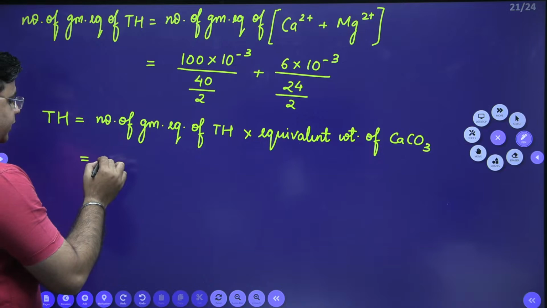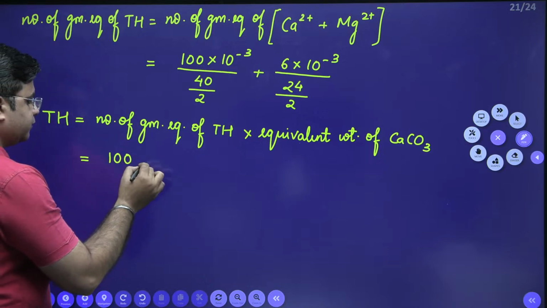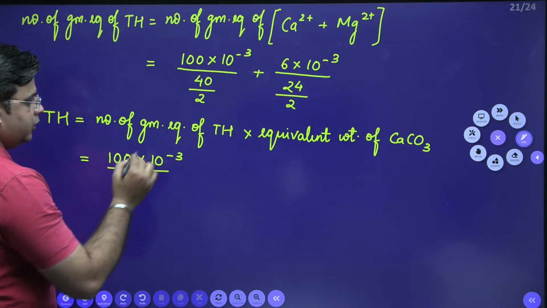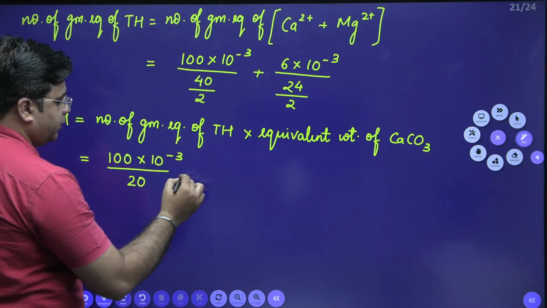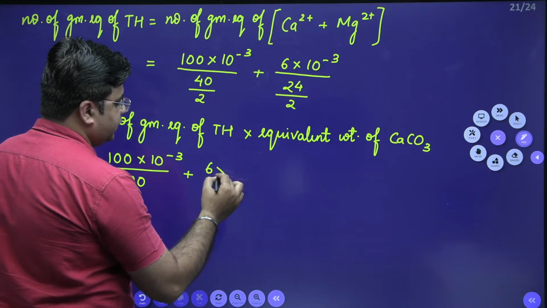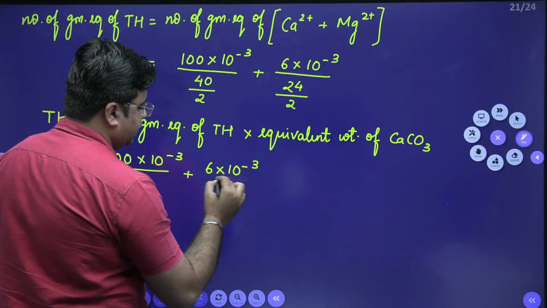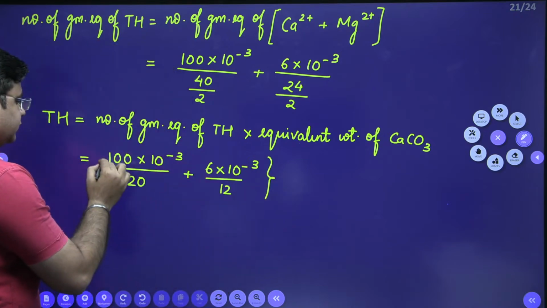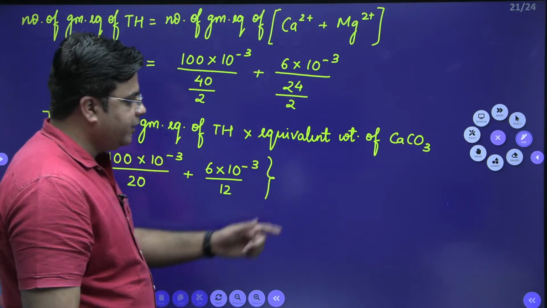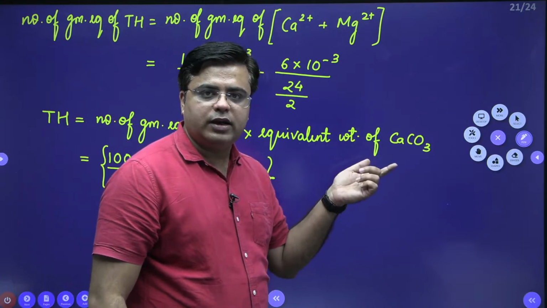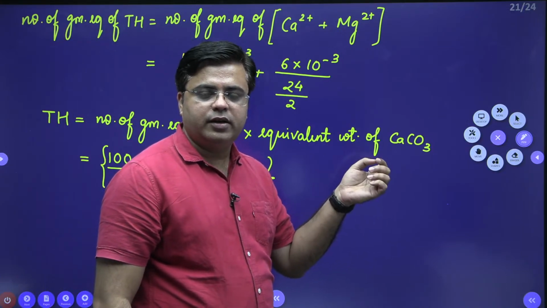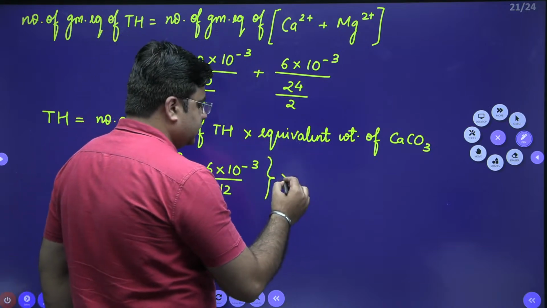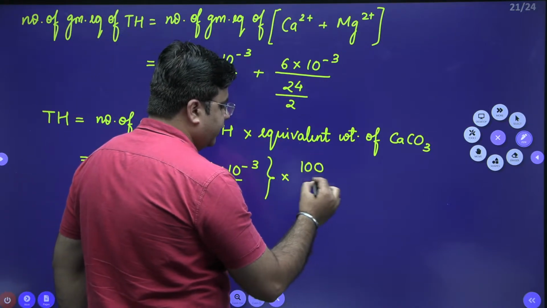This is 100 into 10 raised to power minus 3 divided by 20 plus 6 into 10 raised to power minus 3 divided by 12, into equivalent weight of CaCO3. So equivalent weight of CaCO3 is molecular weight of CaCO3, which is 100, divided by the valency of CaCO3, which is 2. So this is 100 divided by 2.